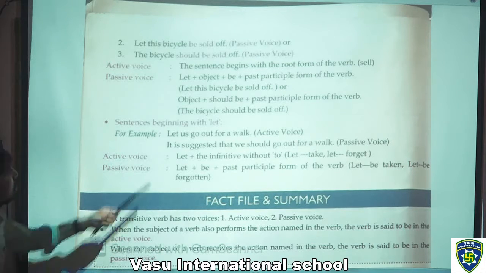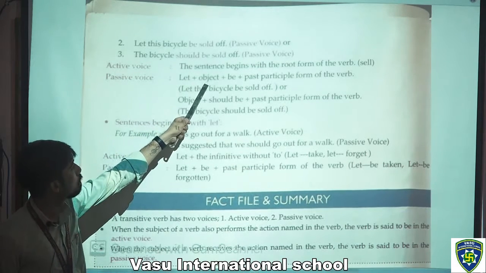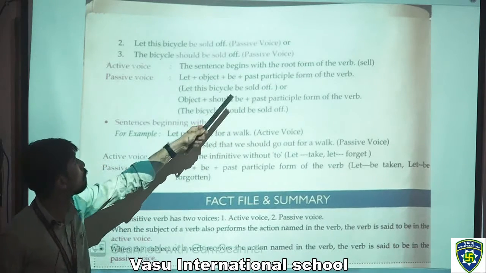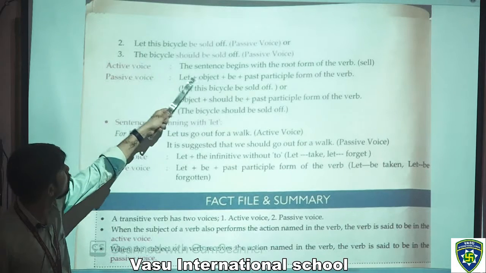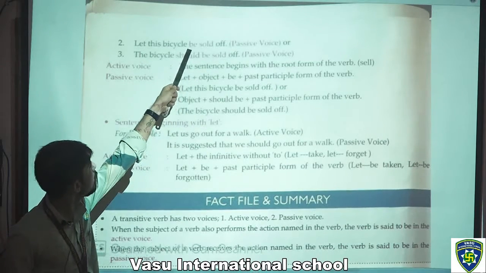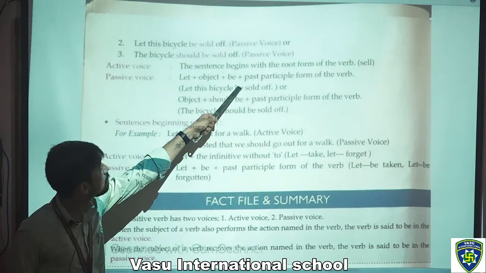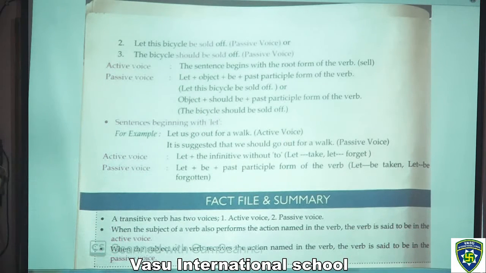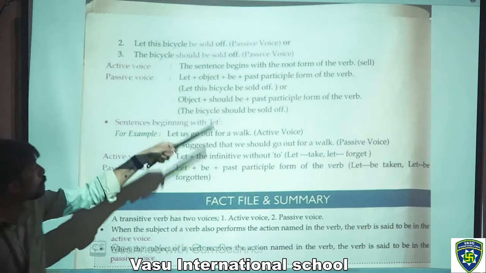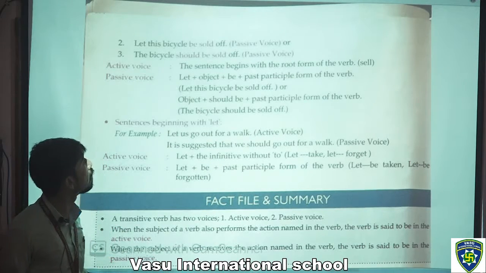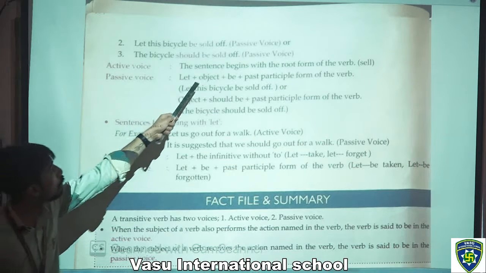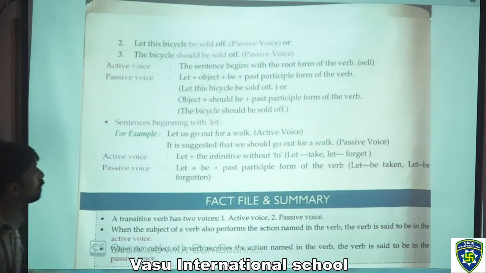In the passive voice, it is let plus object plus be plus past participle form of the verb, like sell, sold. And the other is object plus should be plus past participle of the verb, sold. That would also be passive voice.